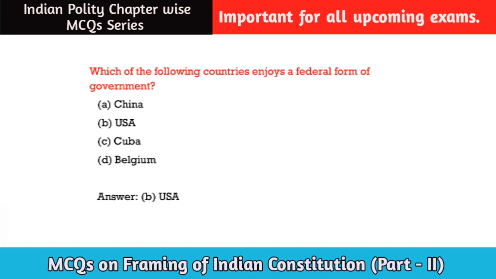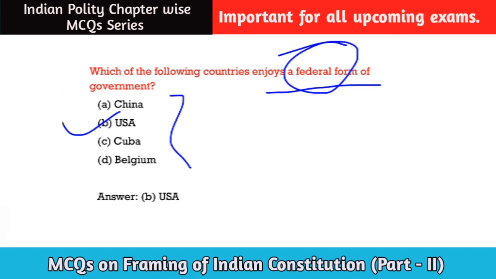Which of the following countries enjoy a federal form of government? Option A, China. Option B, USA. Option C, Cuba. Option D, Belgium. So the correct answer will be option B. USA enjoy a federal form of government.